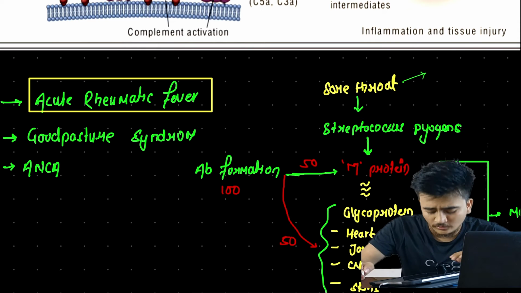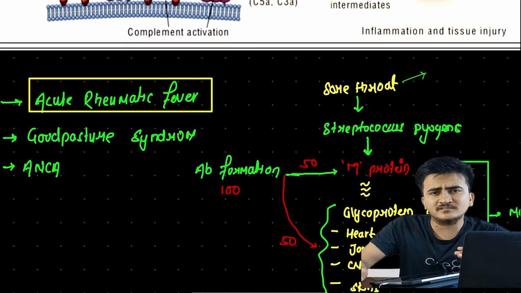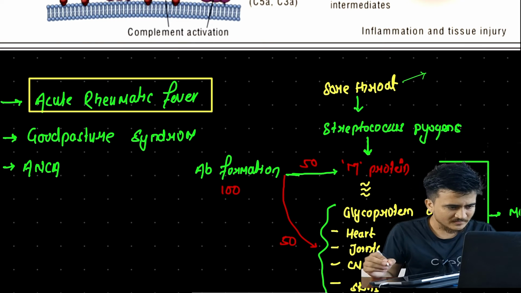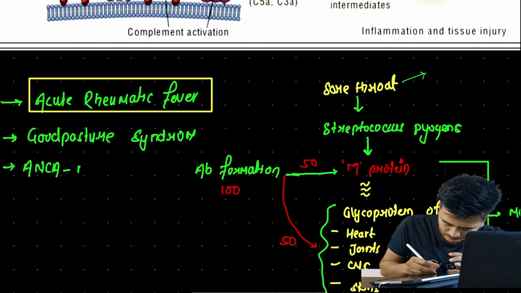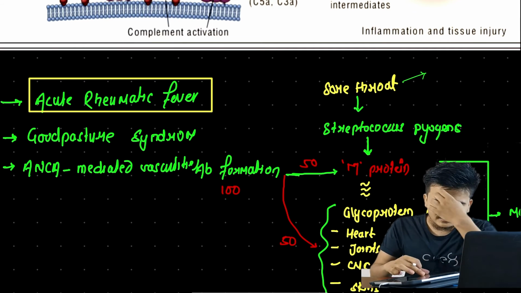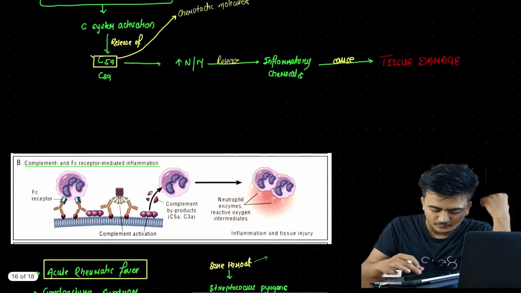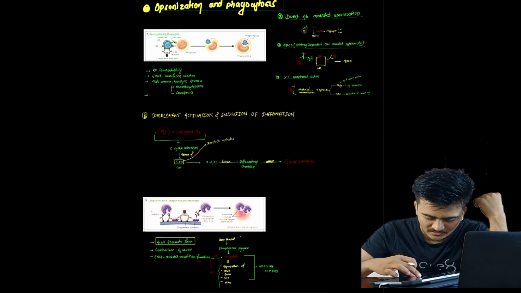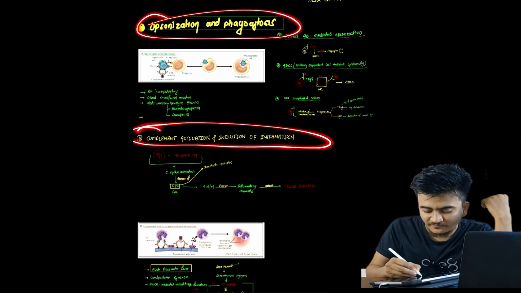At the end of this lecture we will talk about all these things briefly through the table given in Robbins, so don't worry, this will be repeated. We talked about two mechanisms: opsonization and phagocytosis, and complement activation and induction of inflammation.